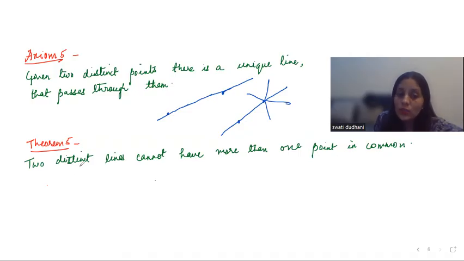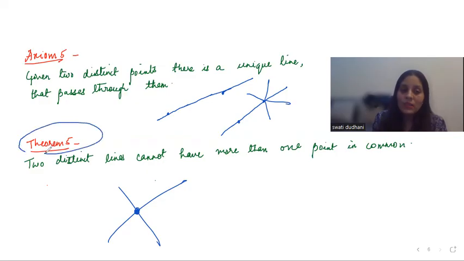Next, two distinct lines cannot have more than one point in common. Two distinct lines, so two different lines when intersecting cannot have more than one point in common. So when I cross two lines, you will only see one point in common, not more than one point. A theorem is basically something that has been proved, or that can be proved.